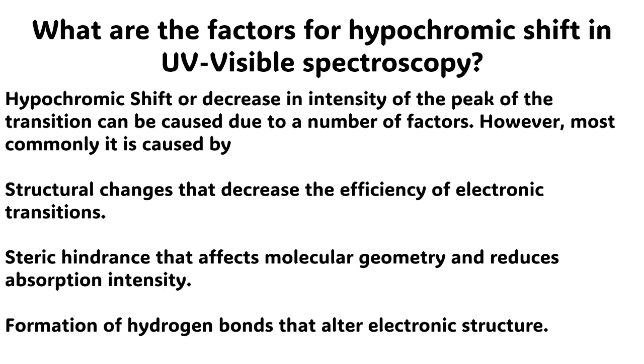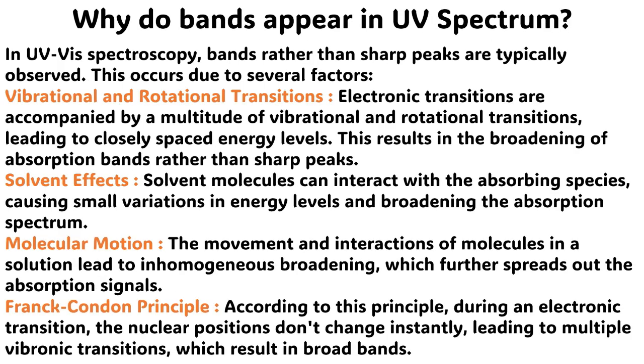The next question is, what are the factors for hypochromic shift in ultraviolet and visible spectroscopy? The answer to this question is very simple. Hypochromic shift, or decrease in intensity of the peak of the transition, can be caused due to a number of factors.